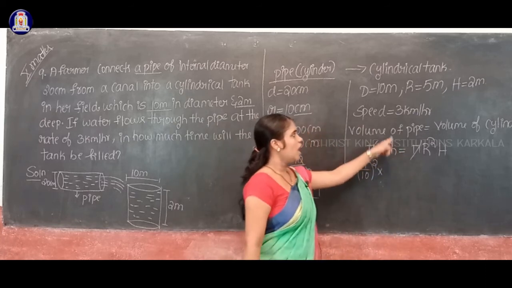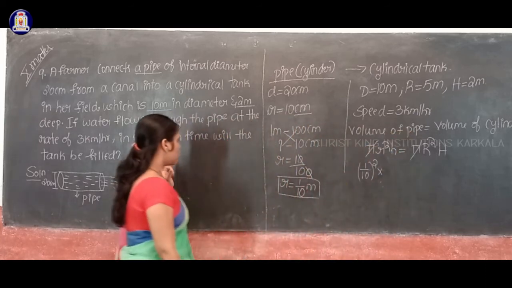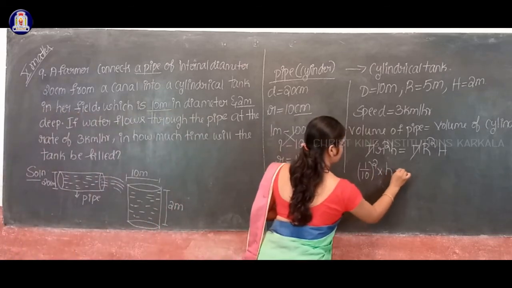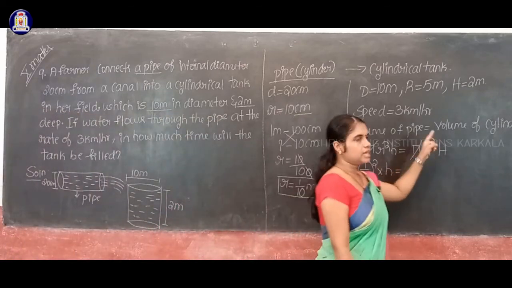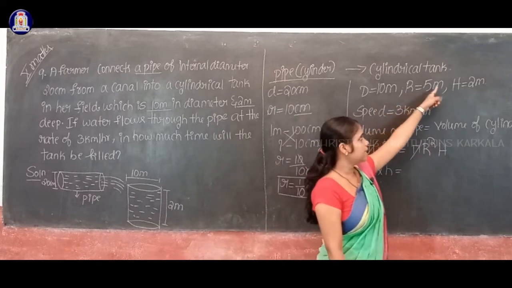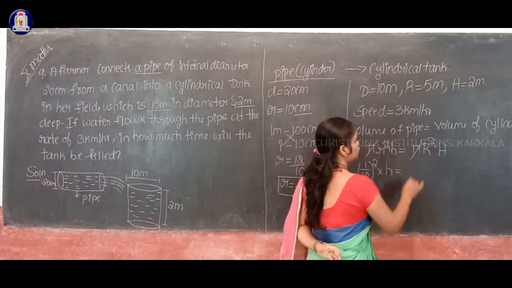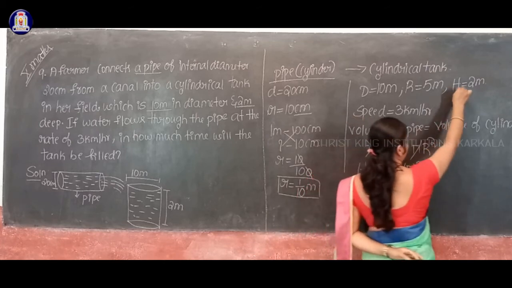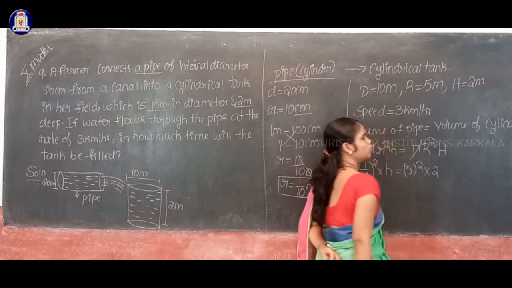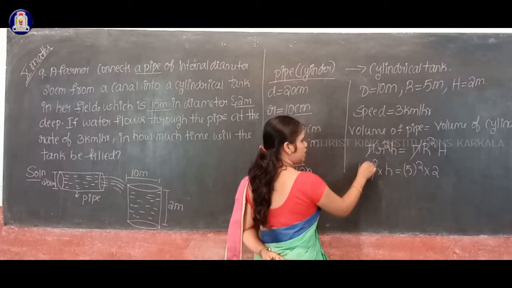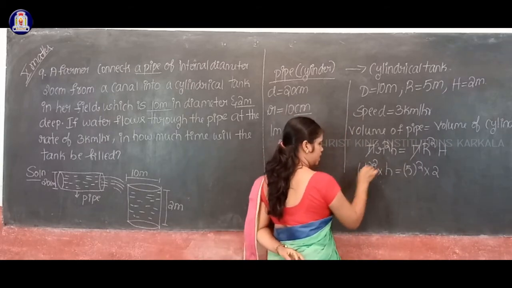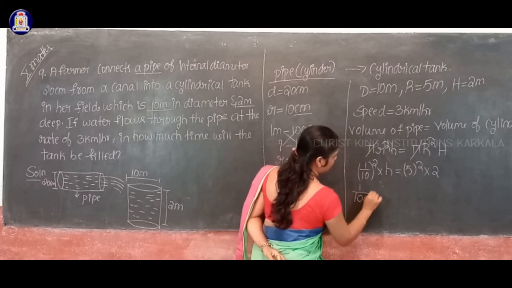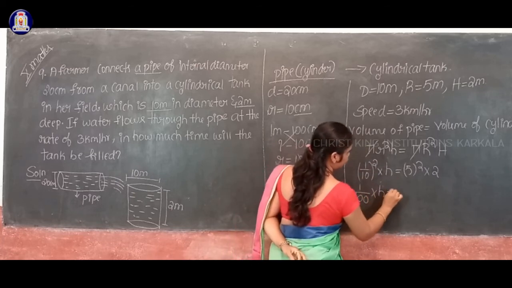H means height of the pipe. Height of the pipe I don't know, so I'll write it as it is, equal to capital R square. What is the value of capital R? Capital R is equal to 5, so this is 5 square. Capital H is equal to 2 here. Now 1 by 10 whole square: 1 square equal to how much? 1. 10 square equal to how much? 100. So 1 by 100 into H.